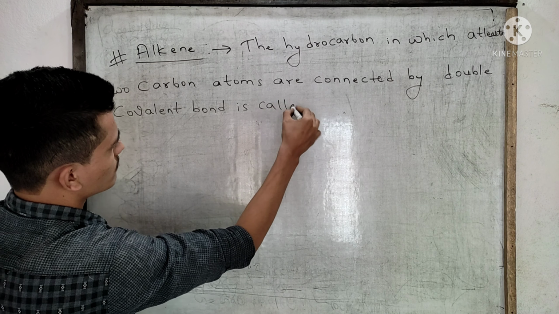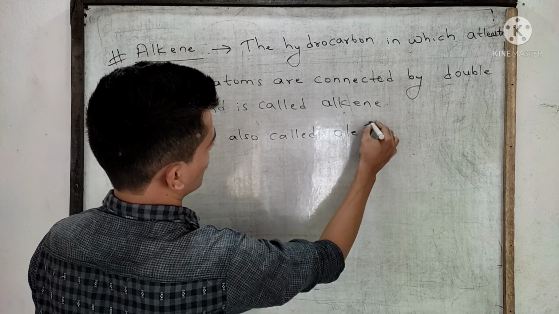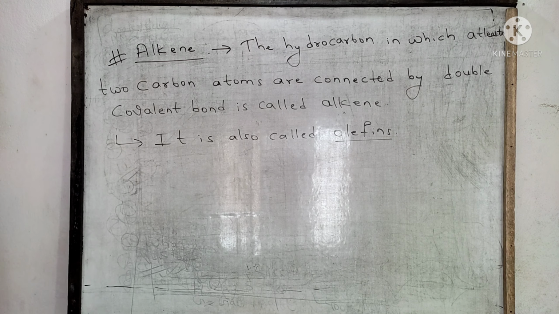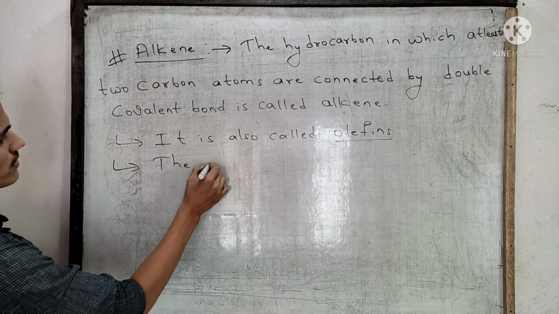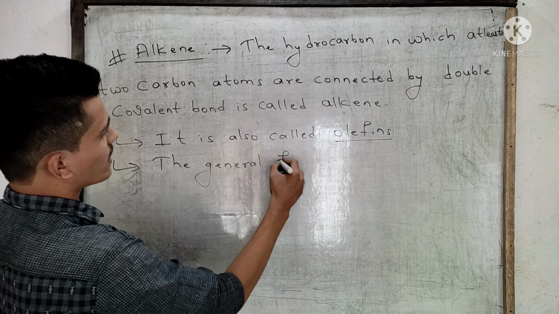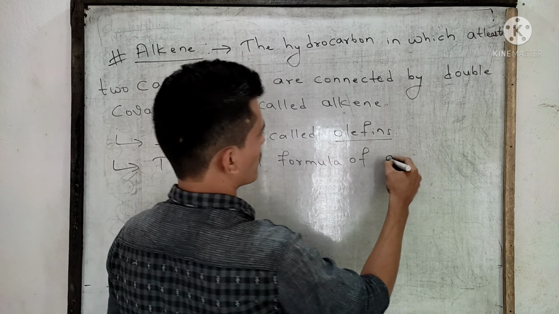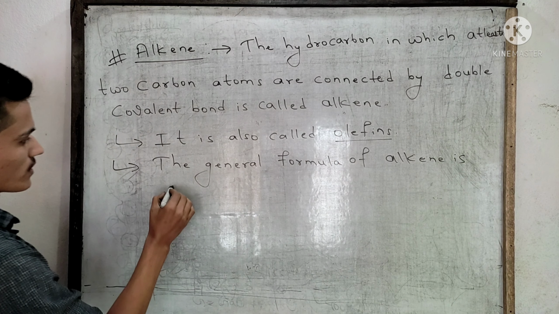They are also called olefins. The general formula of alkene is what?